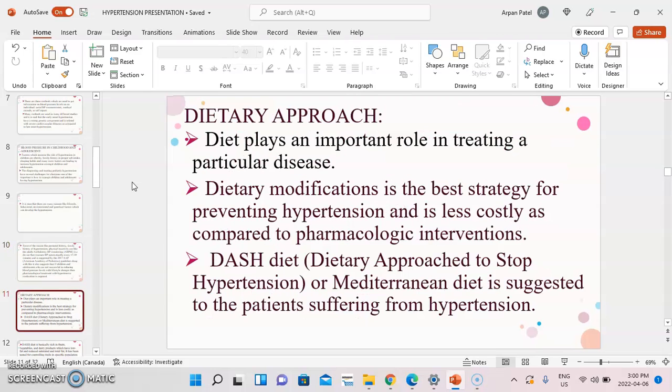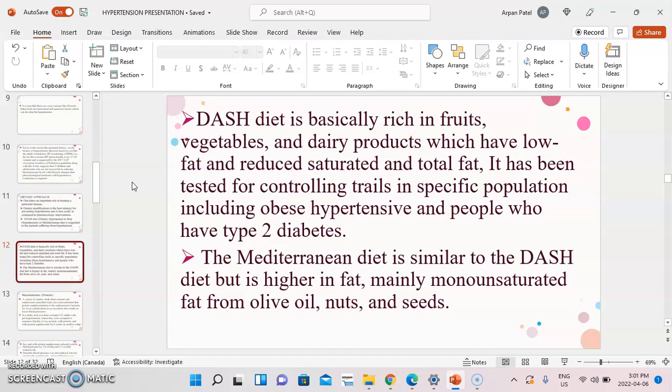The next step is dietary approaches. As we all know, diet plays an important role in treating a particular disease. Diet modification is the best strategy for preventing hypertension, and as said, it is less costly as compared to pharmacological interventions. The DASH diet, which is Dietary Approaches to Stop Hypertension, or the Mediterranean diet is suggested for patients suffering from hypertension.